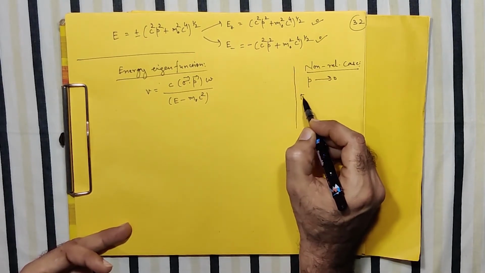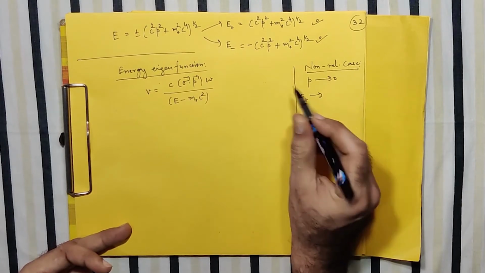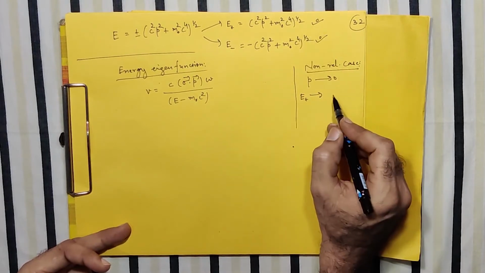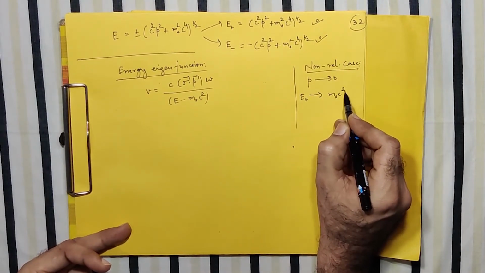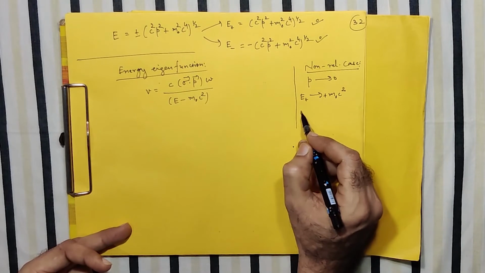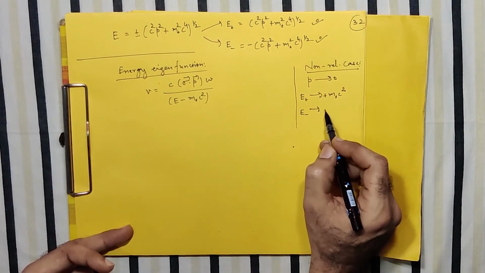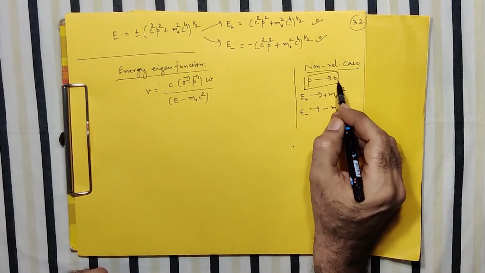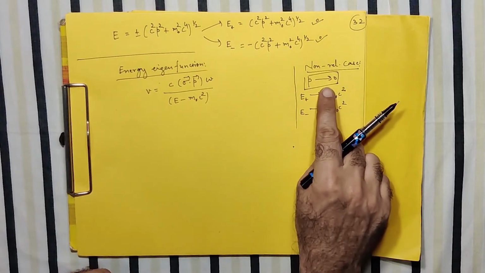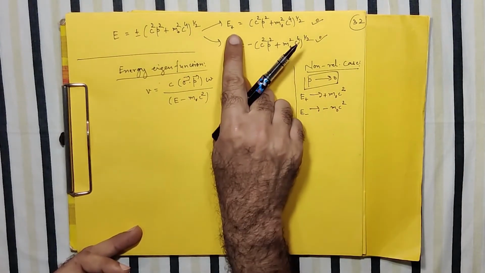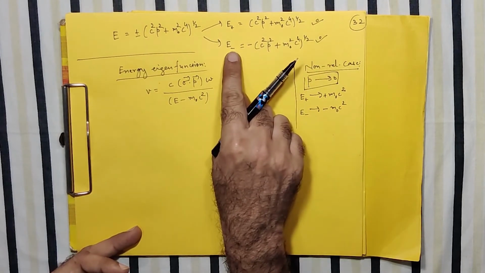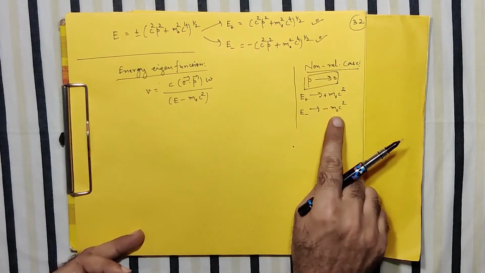In that case, if I ignore the C square P square term, E plus goes as M0 C square with plus sign, whereas E minus goes as minus M0 C square. So in the non-relativistic region where the linear momentum is practically zero, the E plus solution has limit M0 C square, whereas E minus has a limit minus M0 C square.